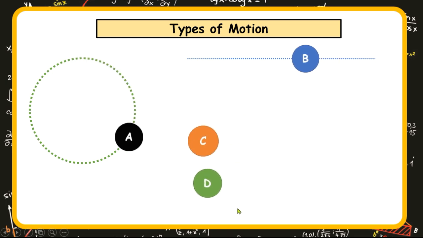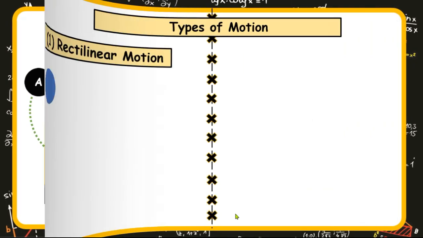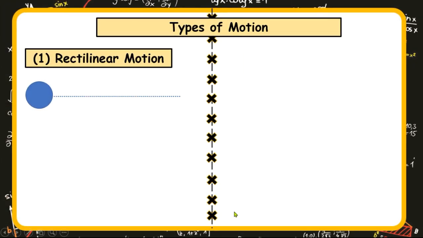Based on this, let's look at 6 types of motion in physics. The first type of motion is referred to as rectilinear motion. From the word, there is a clue. You can form another word like linear or even line, which gives the clue that surely this motion will be on a straight line or in a linear form, as it is depicted by the blue ball here.